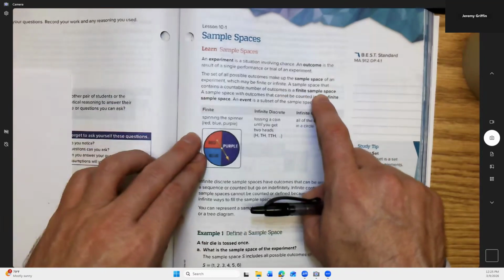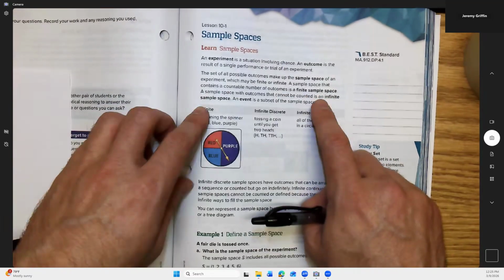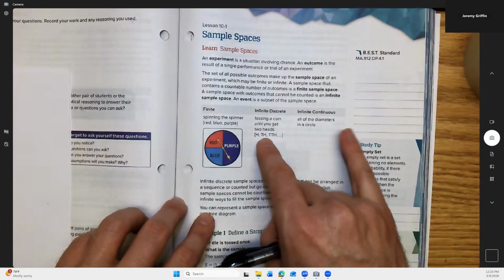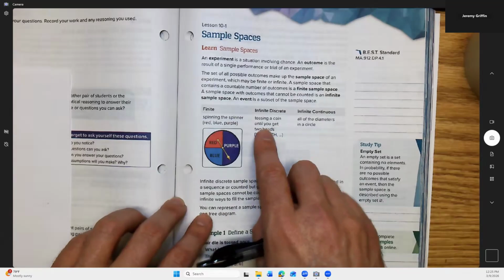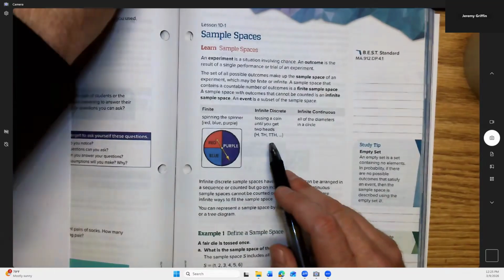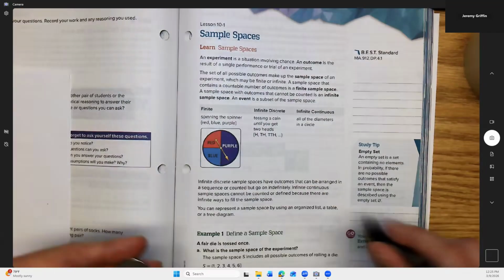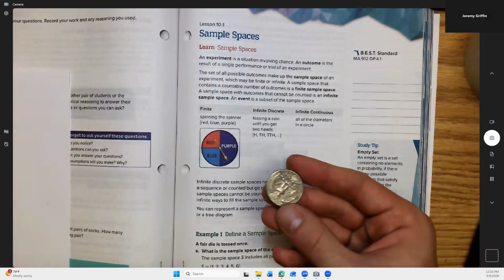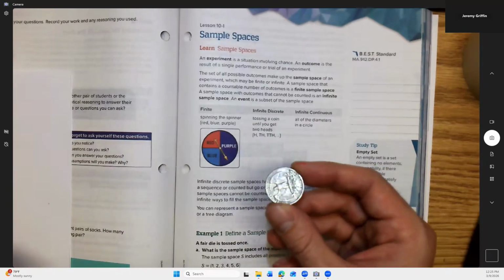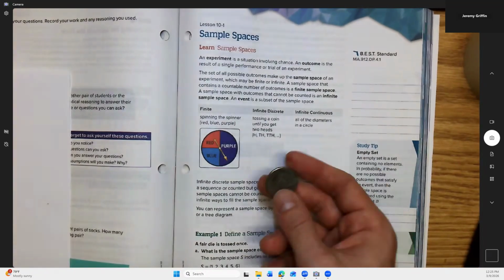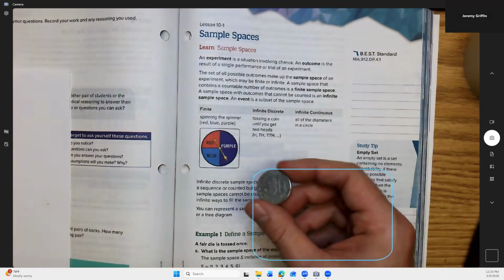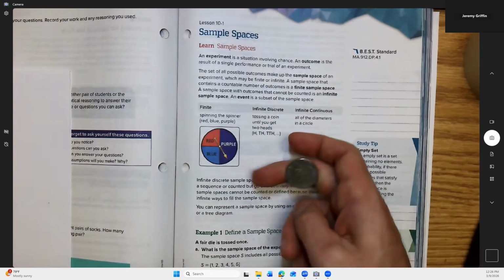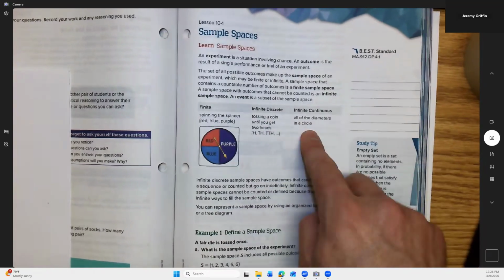It could be a finite sample space. I just did so many examples of those with you. There could also be an infinite sample space, and they have a couple of examples of those they broke down further. If it's discrete, for example, tossing a coin until you get two heads, maybe two consecutive heads, you could keep flipping this coin. Is it possible that you flip it 100 times and it shows up tails, so you don't get two heads in a row? Or how about 1,000 times? The chance of that would be tiny, but not actually zero. So it's technically infinite, but discrete, because there are only heads and tails. You could count those. How about infinite continuous?